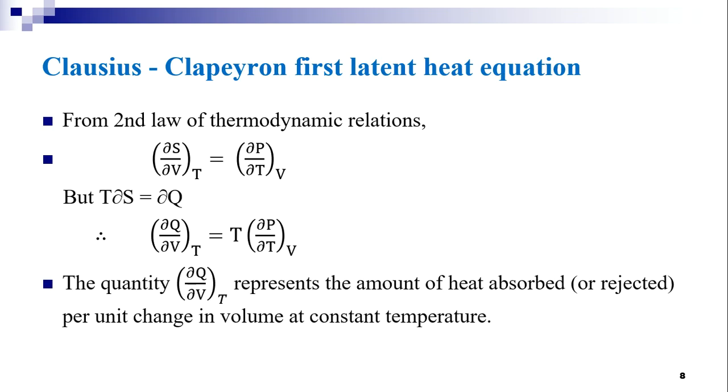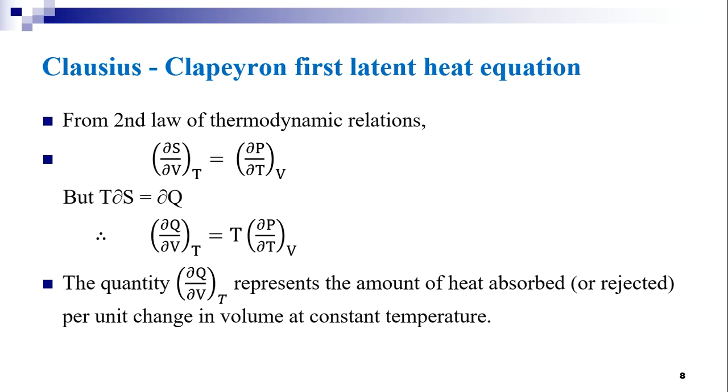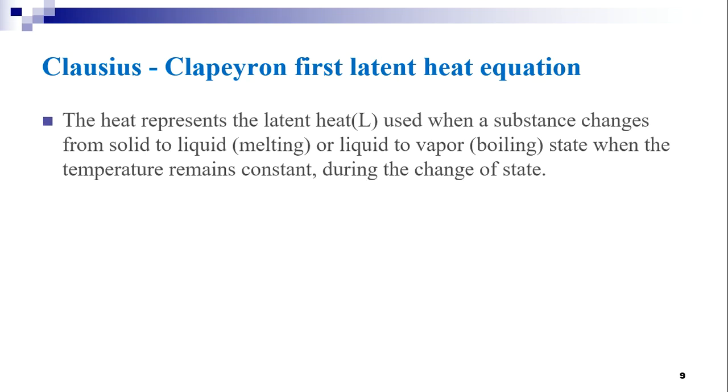Here the quantity ∂Q/∂V at constant temperature represents the amount of heat absorbed or rejected per unit change in volume at constant temperature. As there is a change in volume due to the heat absorbed at constant temperature, the heat represents the latent heat used when a substance changes from solid to liquid, which is known as melting, or liquid to vapor, which is called boiling, when the temperature remains constant during the change of state.